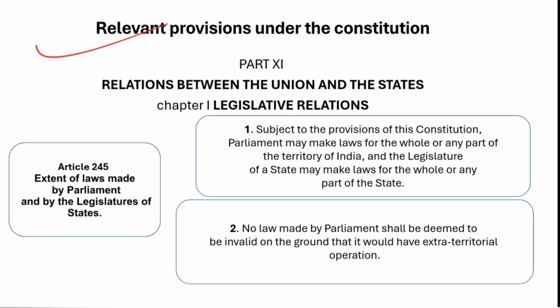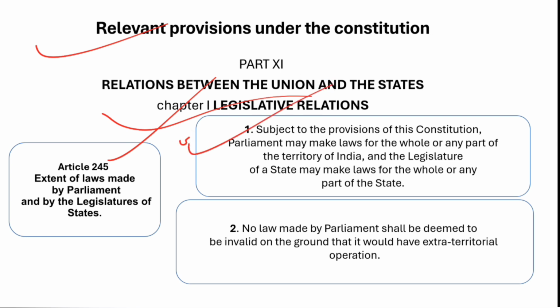So now we see the general provisions, how the doctrine is applied, because without understanding the general provisions, the doctrine cannot be understood. So you see Part 11 of the Constitution, the relations between the Union and the states. There is a chapter on legislative relations, and in this chapter, these two articles, 245 and 246, are relevant to the context we are studying right now. So 245 says: extent of laws made by Parliament and by the state legislatures.